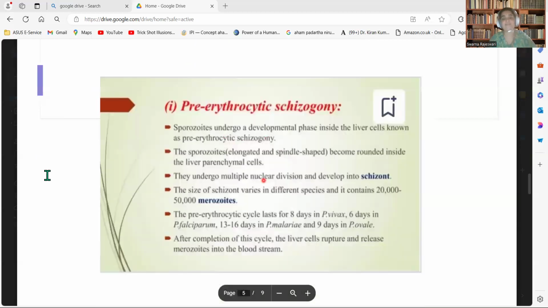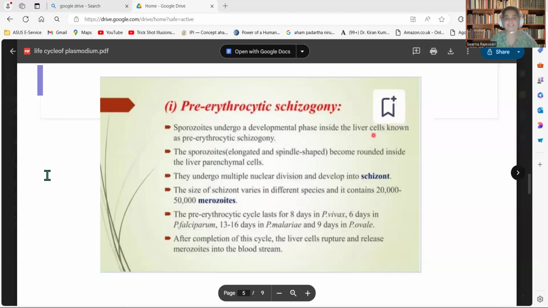First, when the female Anopheles mosquito bites and sucks the blood of a normal man, it injects the stage called sporozoites. These sporozoites first enter the liver cells and start the cycle called pre-erythrocytic schizogony.